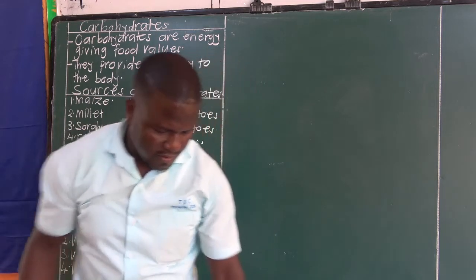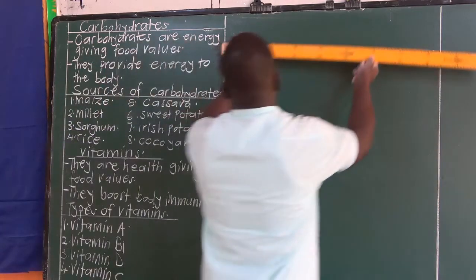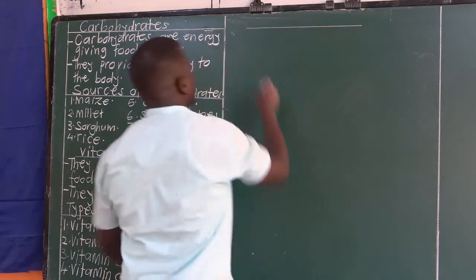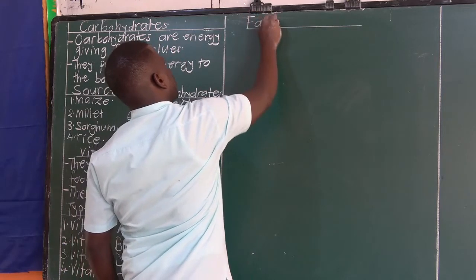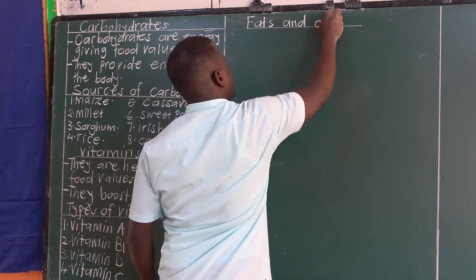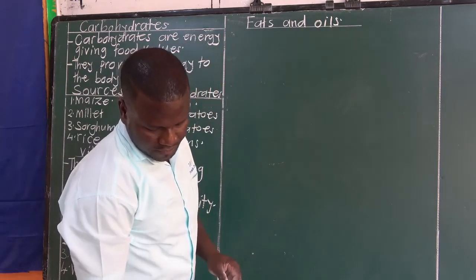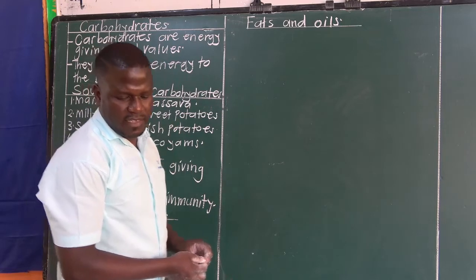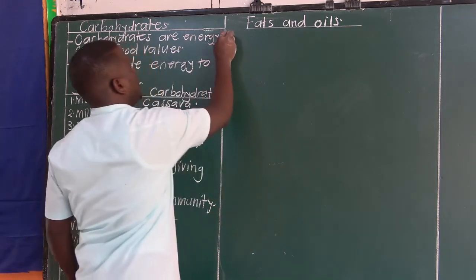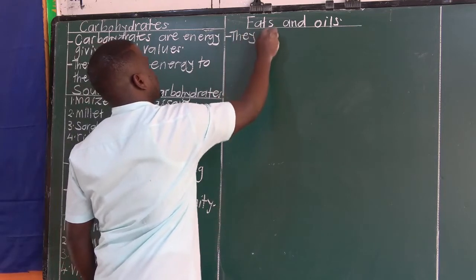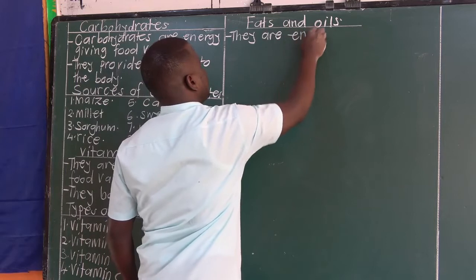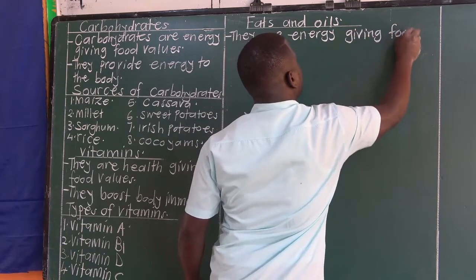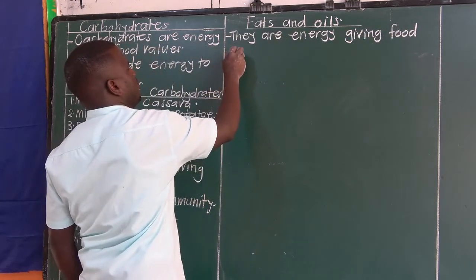Then look at fats and oils. Fats and oils are energy-giving food values.